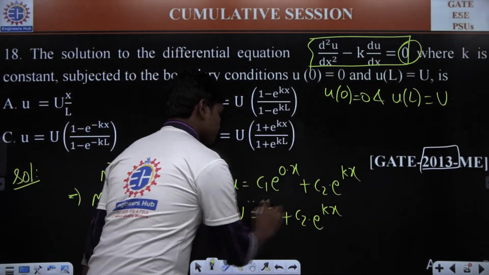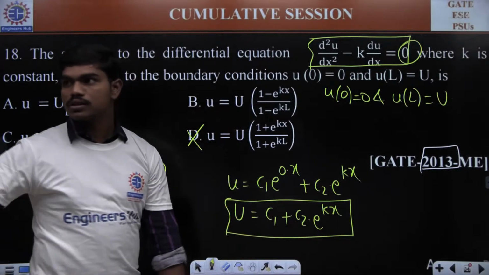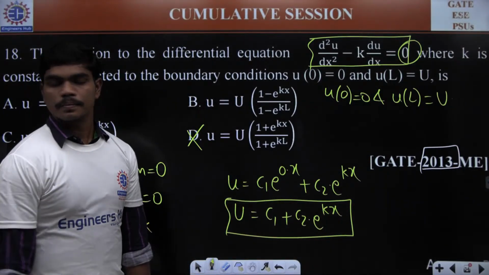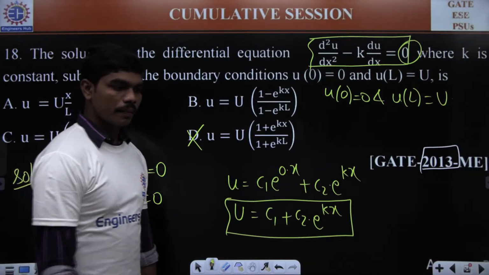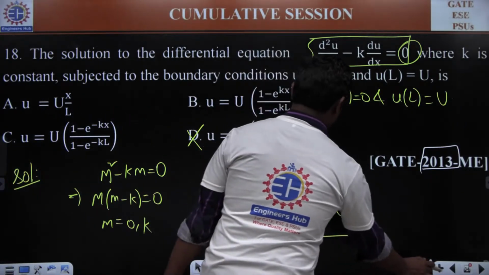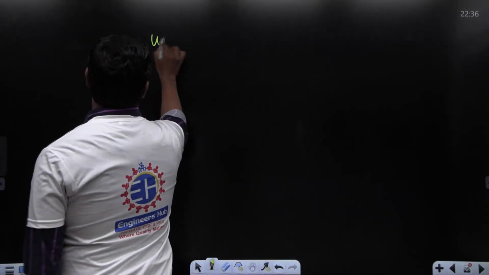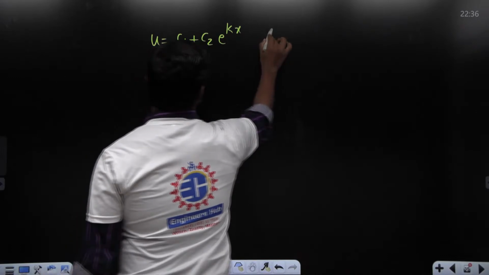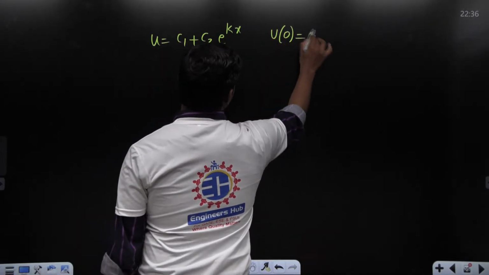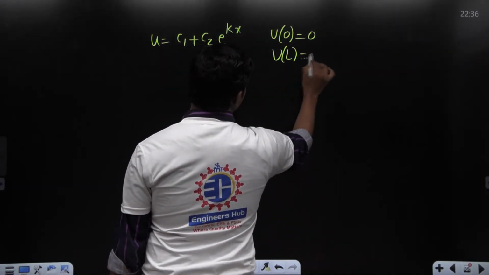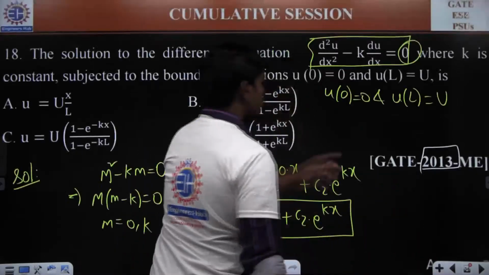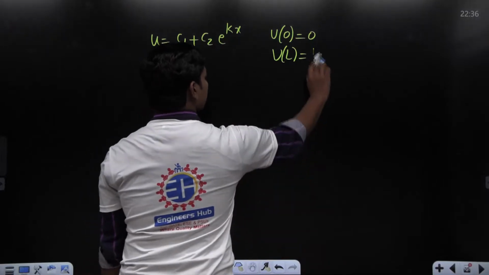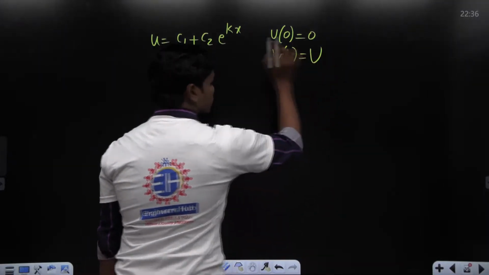Please try to calculate the values of c1 and c2 and tell me the answer. Look, you have u is equal to c1 plus c2 into e power kx, and u of 0 is equal to 0 and u of L is equal to capital U. That's what they have given here. So this is not small L, but capital U.